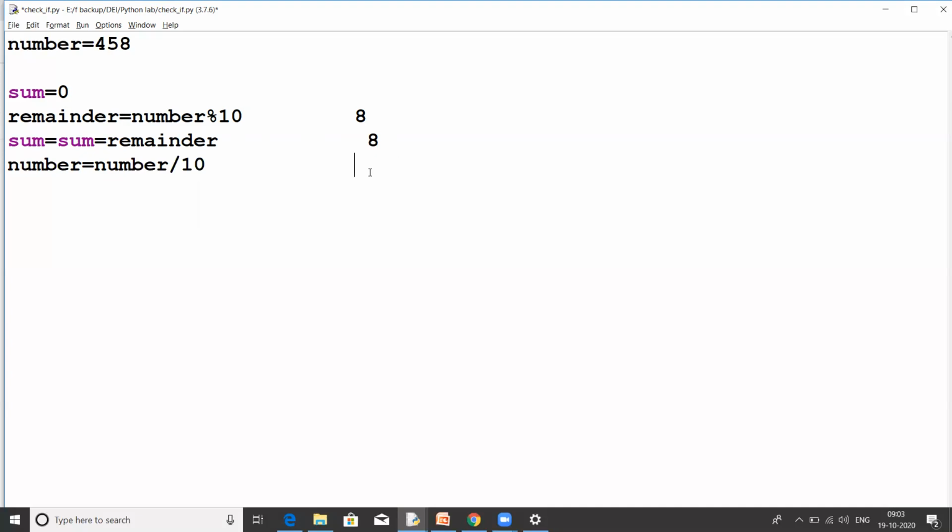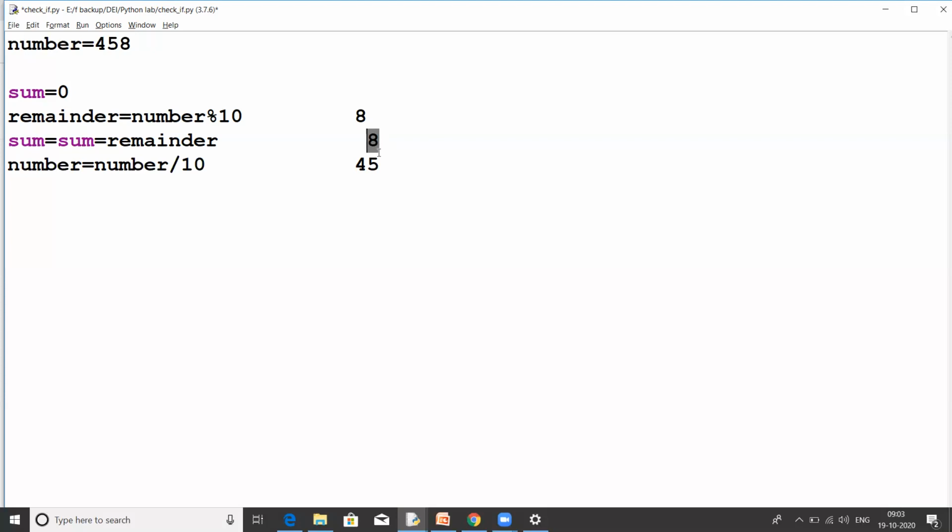So now number is equal to number divided by 10. If I divide this number by 10, I will get 45. So my number is 45 now. I have stored the integer value 45 in my variable number. Now I want to add this 5 to my 8. So how can I do that?